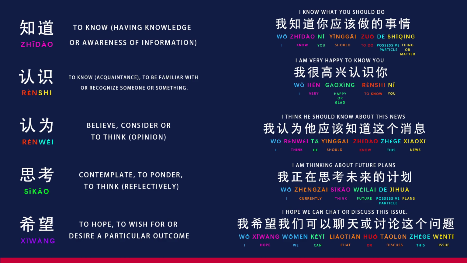Dear learners, if you find it challenging to remember all the verbs we've covered in this video, don't worry. The primary goal is to introduce you to essential verbs and familiarize you with their usage. Notice that we've included additional verbs like should, 应该, and chat discuss, 聊天, 讨论, in multiple examples to reinforce your understanding. Learning is a gradual process, so focus on the key verbs, and your proficiency will naturally grow over time.